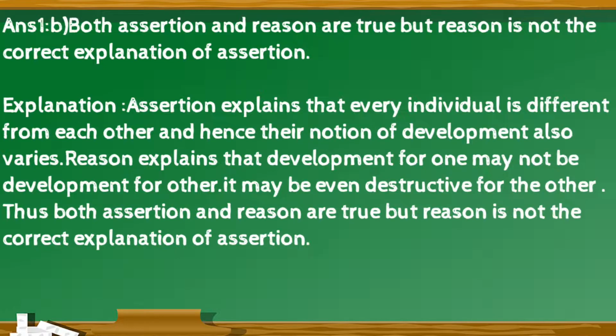The right option is B. Both assertion and reason are true, but reason is not the correct explanation of assertion. Explanation for this is assertion explains that every individual is different from each other and hence their notion of development also varies. Reason explains that development for one may not be the development for other, it may be even destructive for the other. Thus both assertion and reason are true, but reason is not the correct explanation of assertion.